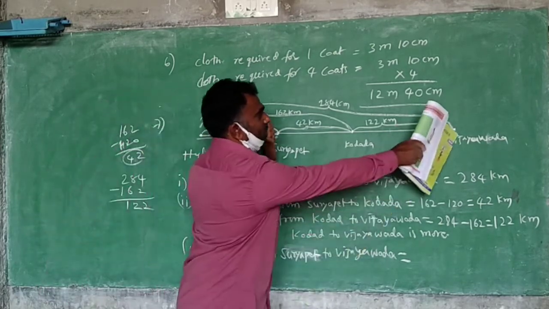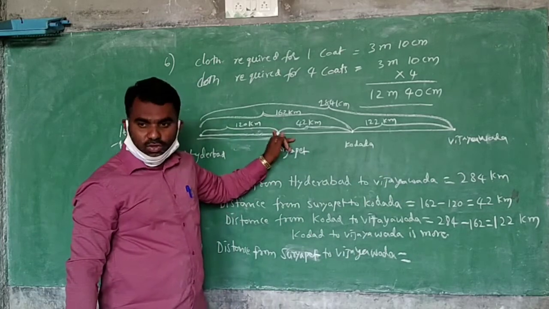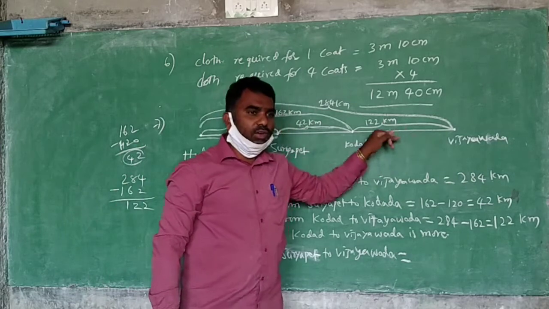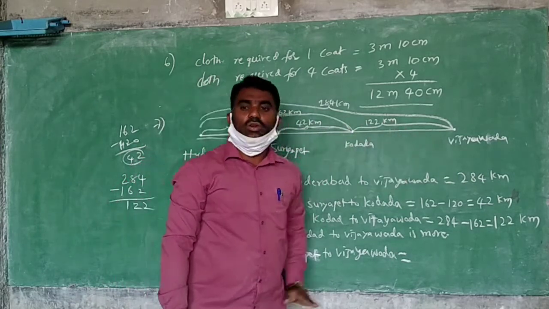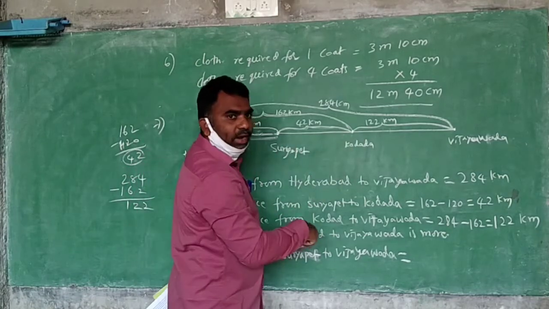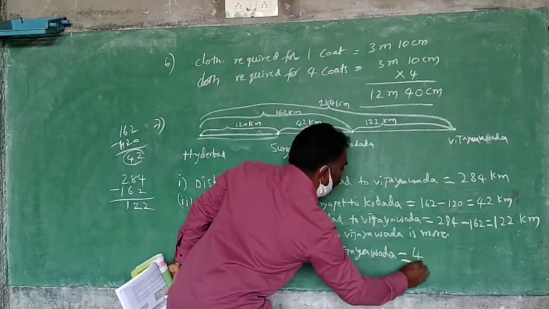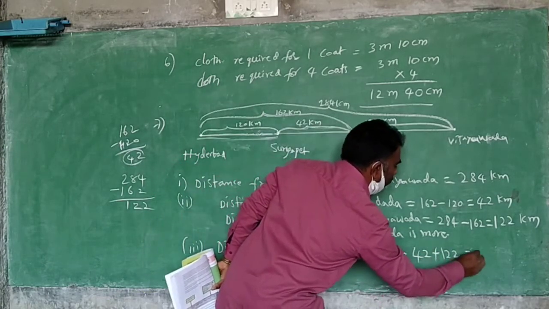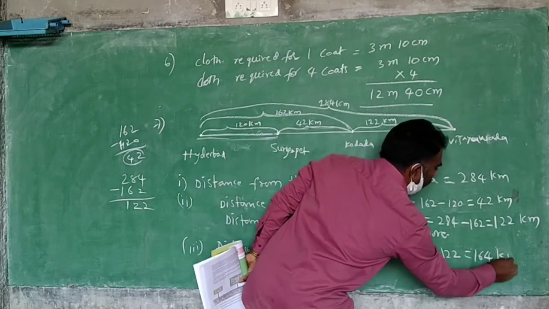Here to here. These answers you can add now. Suryapet to Kodada, you know. Kodada to Vijayawada, we know. If you add these both, you will get it. From here to there means this one and that one you can add. What is this answer? 42 plus 122 is equal to 164 kilometers.